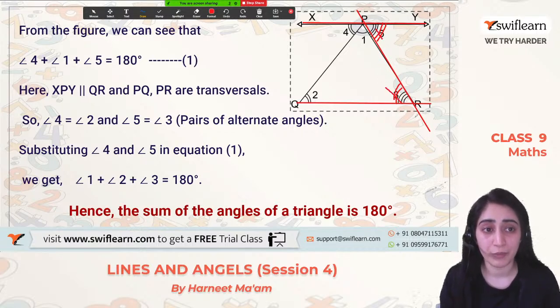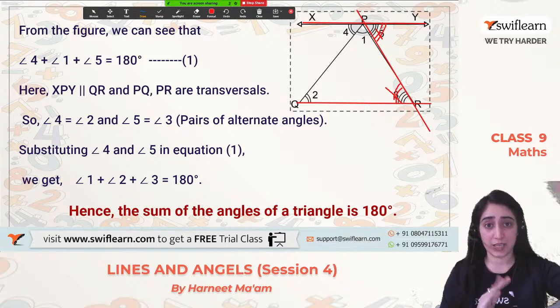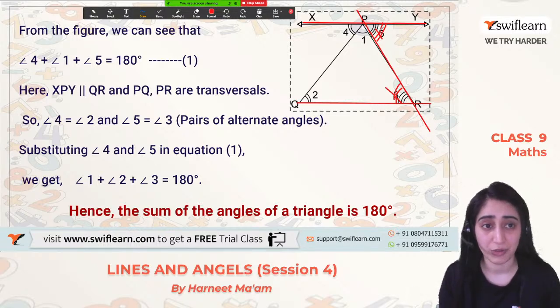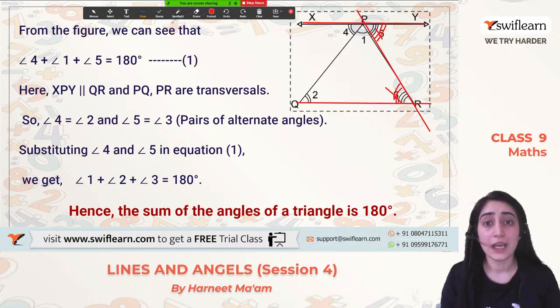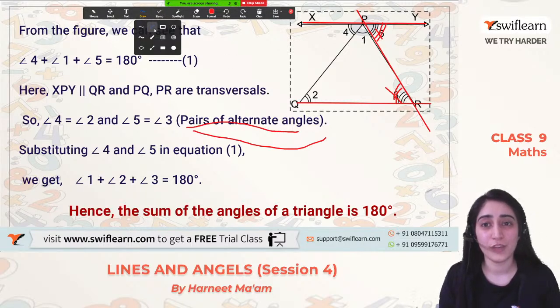Because they are on the straight transversal, it's a slanting line that is passing from the points P and R. And what is happening here is they are on the opposite sides. So that's why we call it vertically opposite, that we have done in the last session, right? So these are vertically opposite angles. I'm really very sorry. Yeah, so alternate angles. Now moving on to this one.